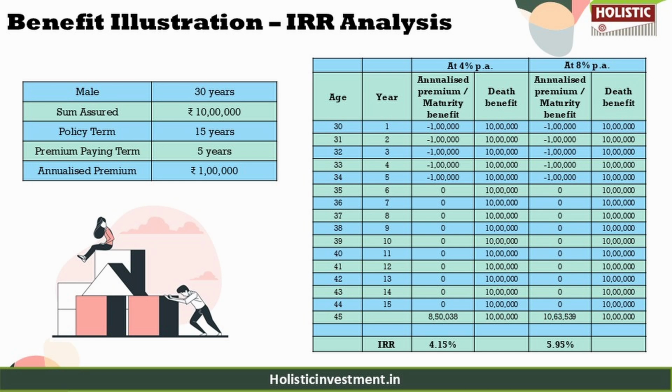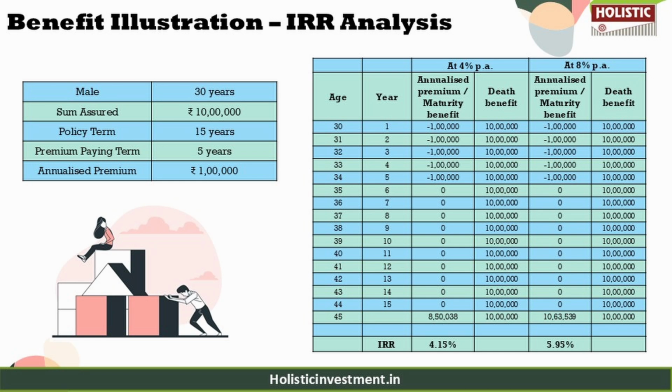At the best case scenario, the 8% return scenario, non-guaranteed benefits are 35,62,623 rupees, bringing the total maturity benefit to 10.63 lakhs with an IRR of 5.95%. So while this plan is market linked, its returns are significantly lower than the inflation rate if you take a look at the returns. That's why this makes it an inefficient option for wealth accumulation over the long term.